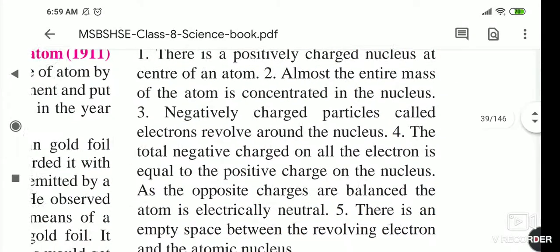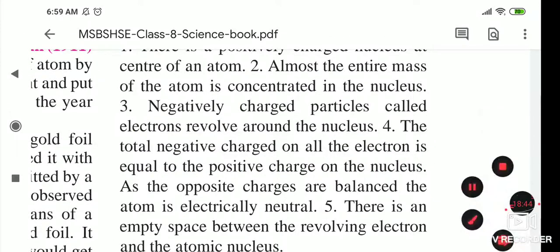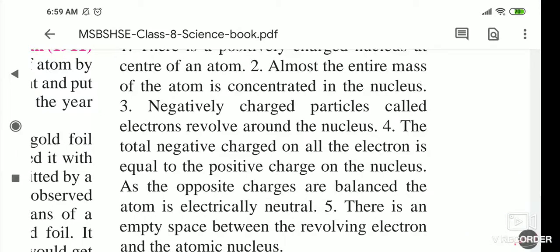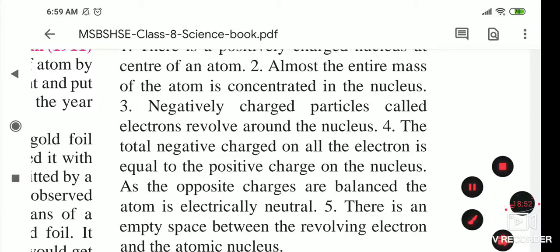Now we will see a video which shows how it is concluded. The next video of Rutherford's model is for better understanding of this concept, because it is a milestone of chemistry in the study of the atom, and from it we got more and more information about the nucleus. After watching these videos, it is not necessary to learn these things in a proper way. Just keep the things in your mind. It is easy if you observe these videos, so I'm showing them to you for better understanding.